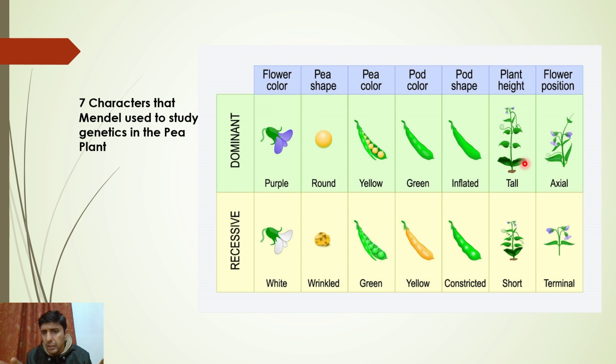Very simple, straightforward slide that I kept for you guys to explain it in a very easy manner. So flower position, axial or terminal. You understand axial and terminal? See, these flowers are all at the terminus, meaning at the end. So these are at the axis. They just branch off towards the left or right. So these were the characters that Mendel selected during his experiments.